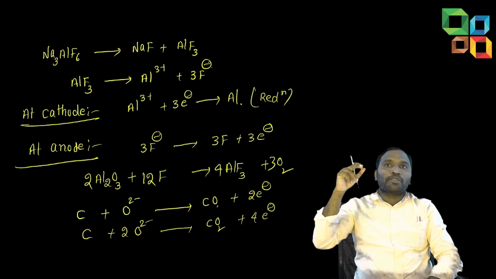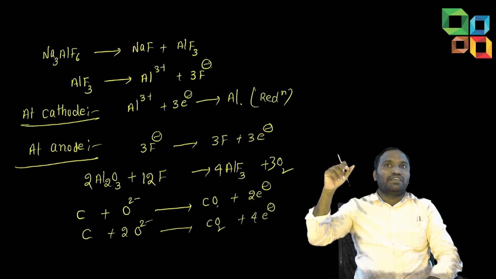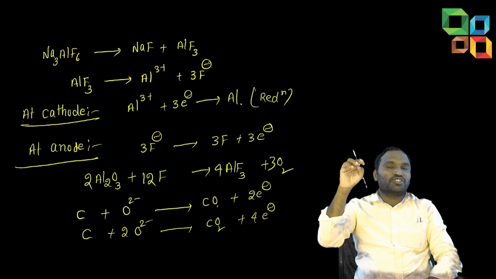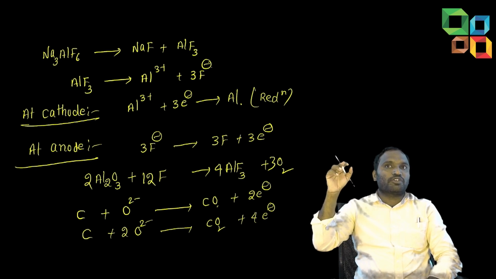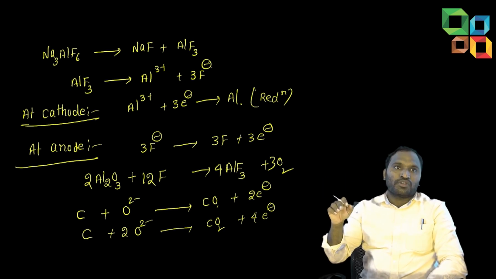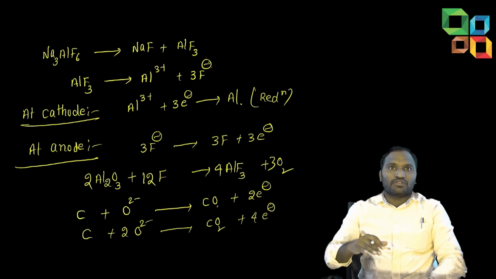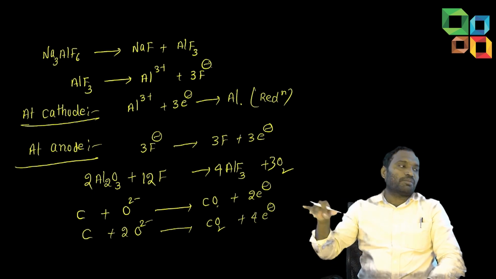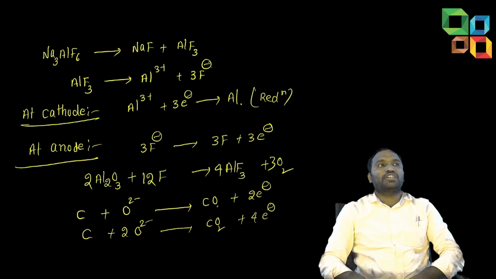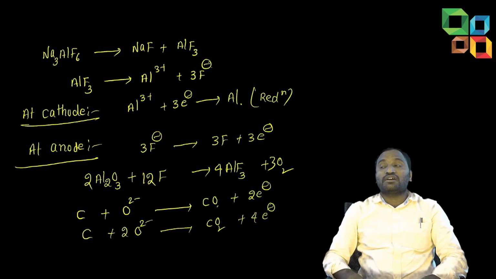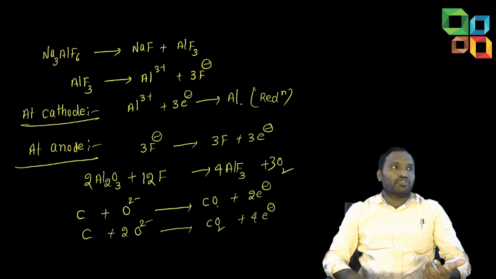Ethane, propane, butane, like that, each compound differs by 1 CH2 unit. The properties are the same, and the number of carbon atoms increases. They differ by CH2 units. The molecular mass of a CH2 unit is 14. That is the only answer. That I will tell. While teaching organic chemistry, I will tell how they are asking questions.